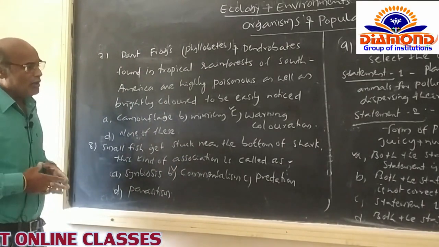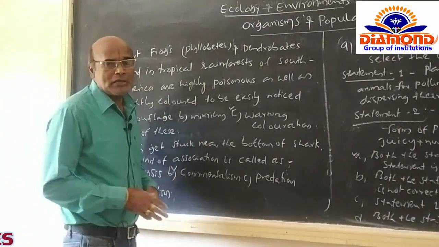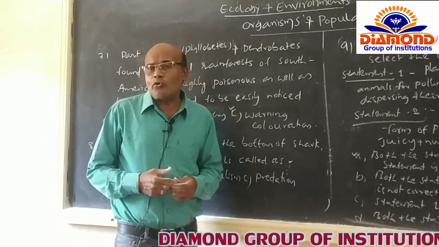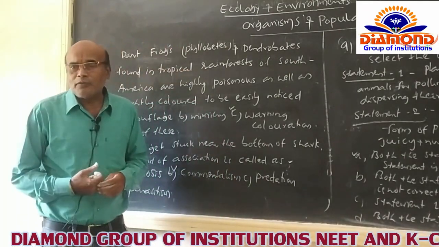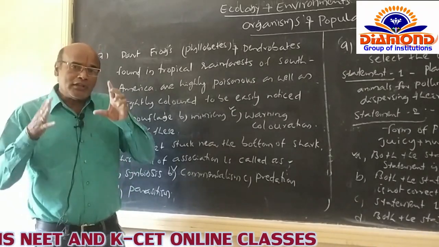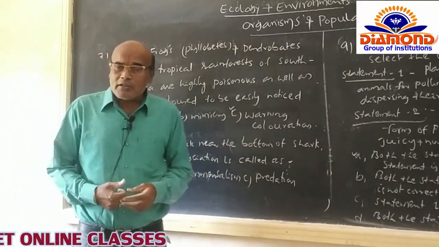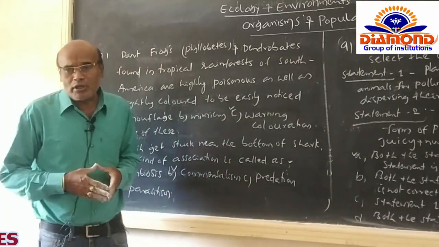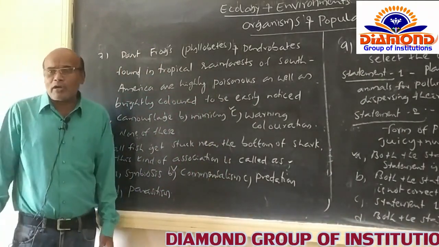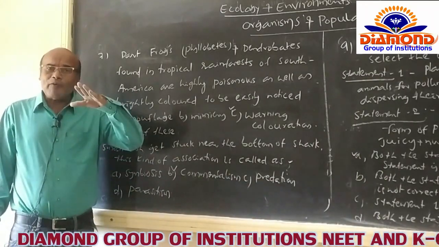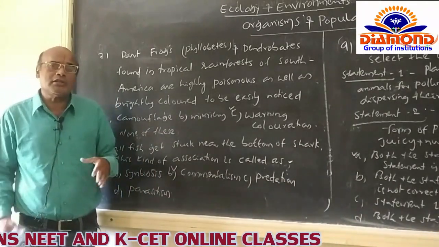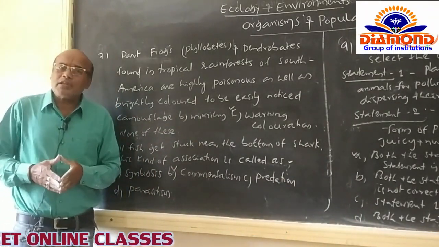So here the warning bright coloration is present in the dart frogs, and some of them are golden colored frogs and strawberry red colored frogs. Here, whether the poison of these frogs can kill other organisms or not. One dose of the poison of the dart frogs can kill a group of 10 human beings itself. That much poison can be secreted by the dart frogs